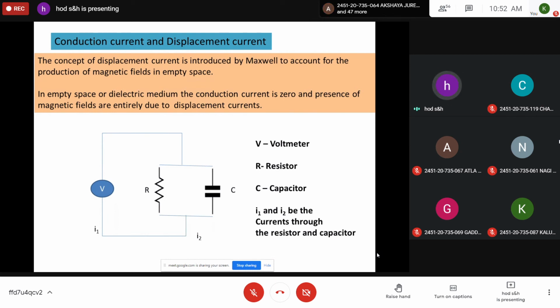To understand the concept of displacement current, consider a simple circuit. A voltage source is given simultaneously to a resistor R and a capacitor C in the circuit, as shown in the figure. I1 is the current through the resistor and I2 is the current through the capacitor.